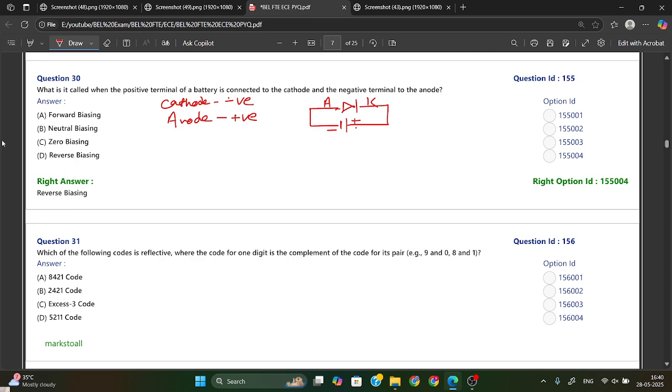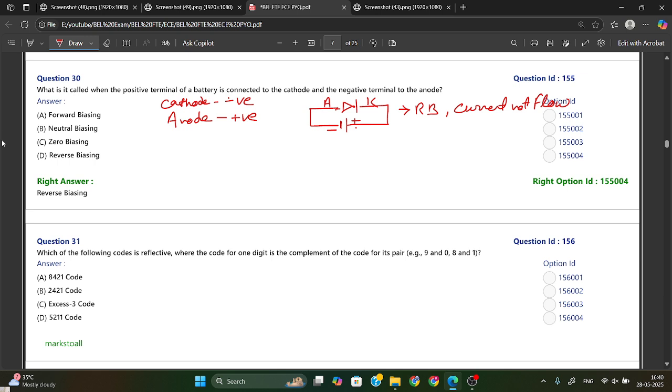we call this reverse bias, and in that case current will not flow through the circuit.